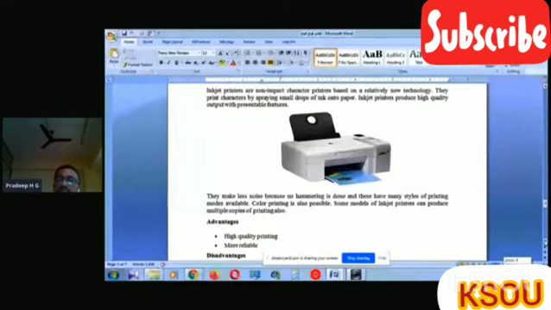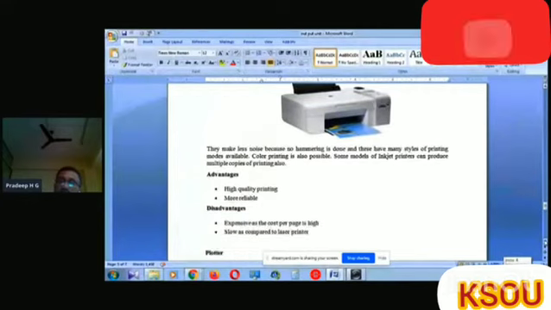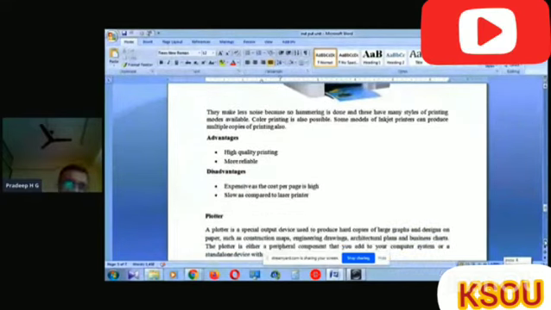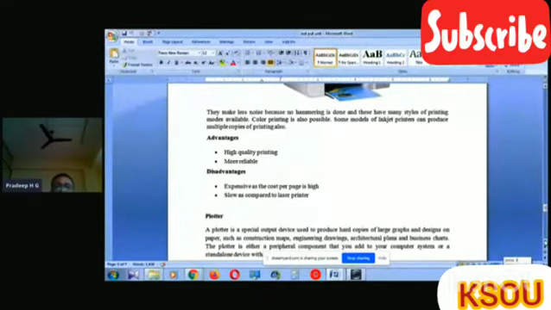Some models of inkjet printers can produce multiple copies of printing also. Some of them, not all. The advantages of inkjet printers are high quality printing and more reliability.